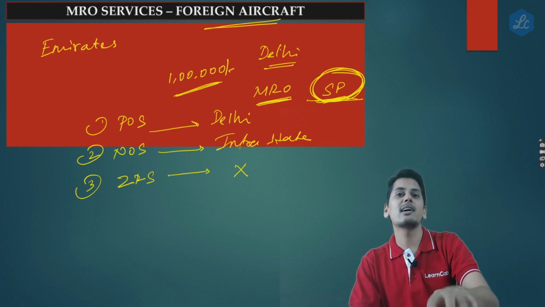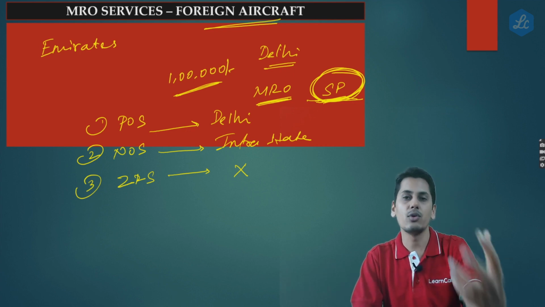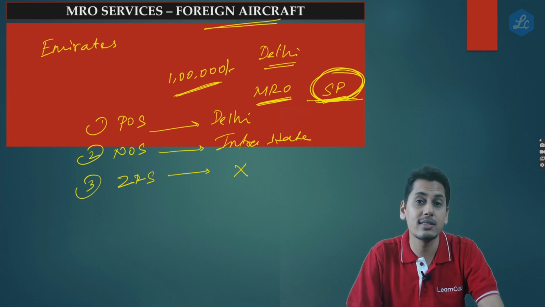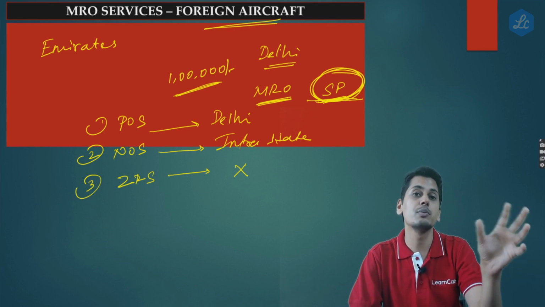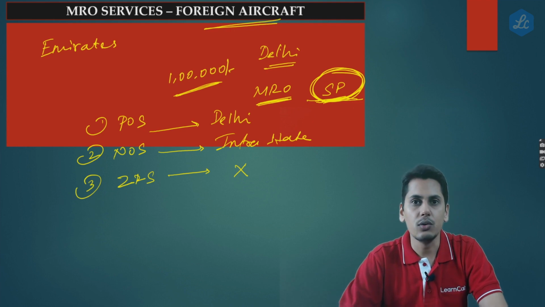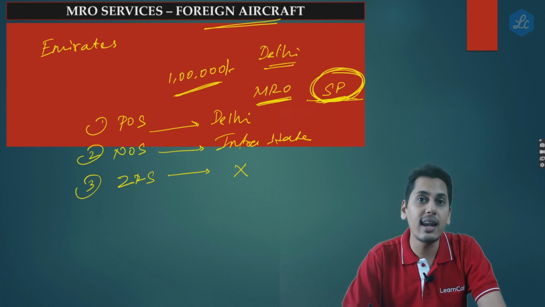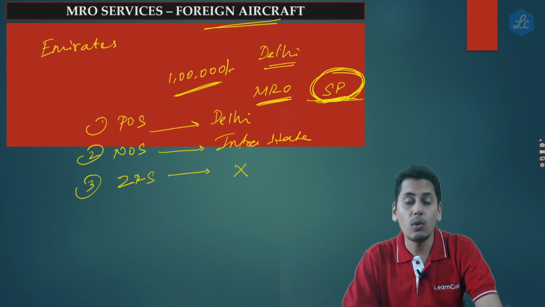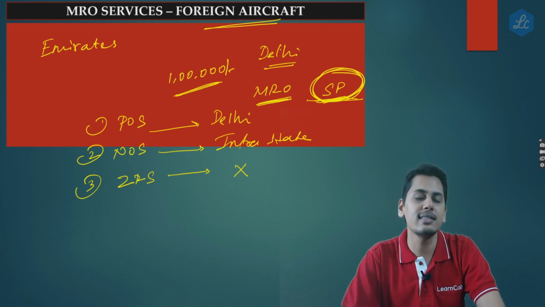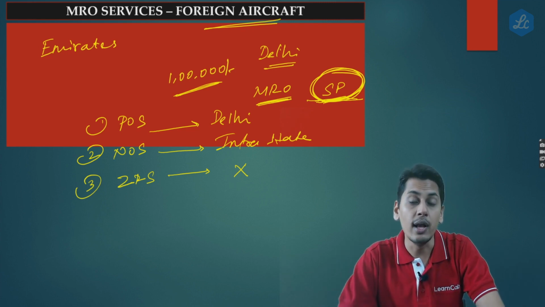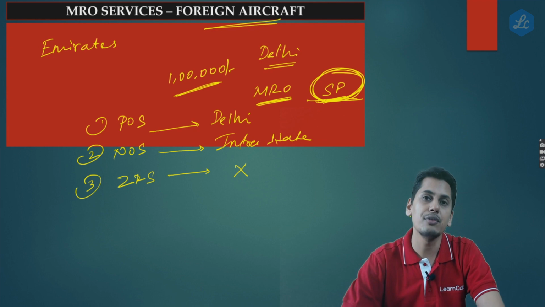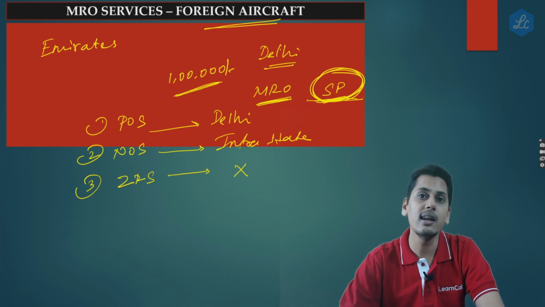Let's suppose an Indian aircraft is going to Australia and MRO services are being given to that Indian aircraft. Now, according to the Australian GST laws, the service provider is from Australia, and this service would be regarded as an export of service. So this service provider is telling you that this service internationally is recognized as an export of service. Now, what is the problem, friends? If it is recognized as an export of service, the reverse of it will also be true. Internationally, for the other country, this service would be regarded as an import of service.